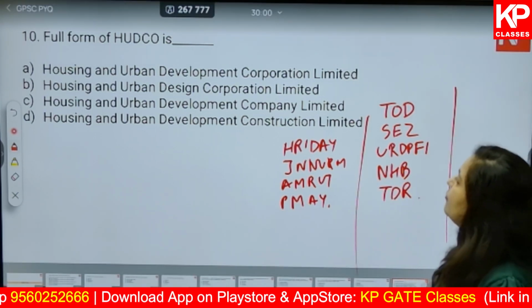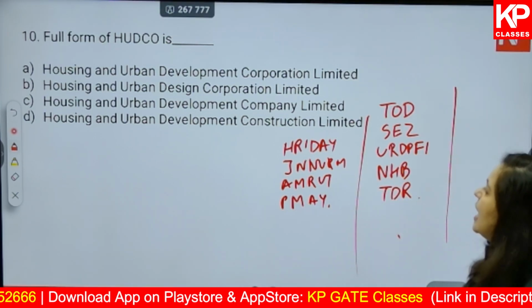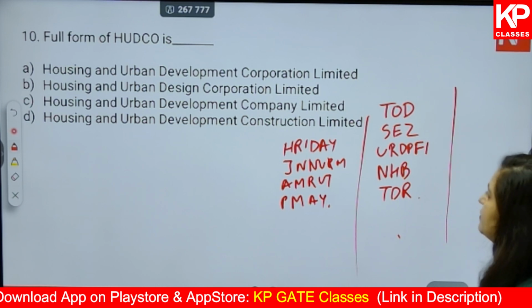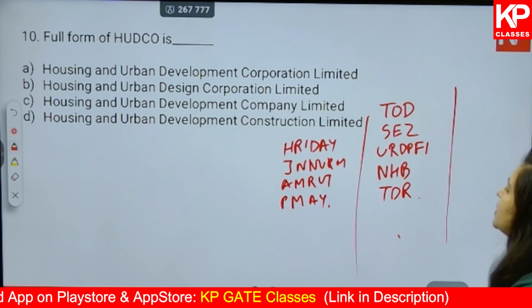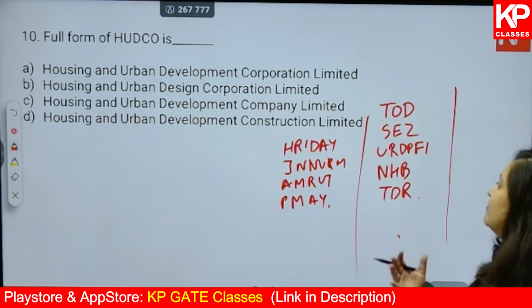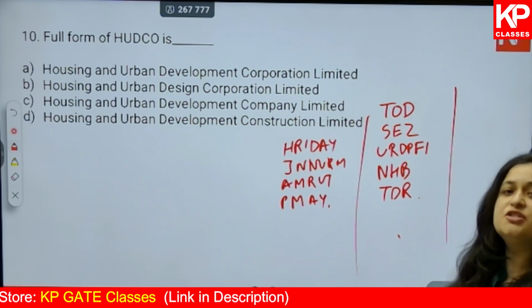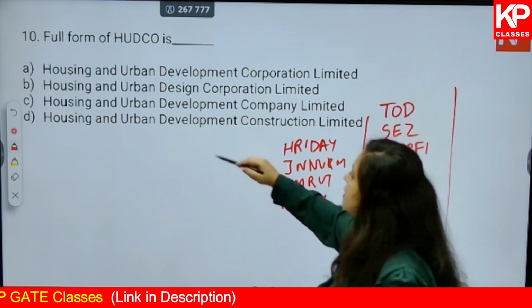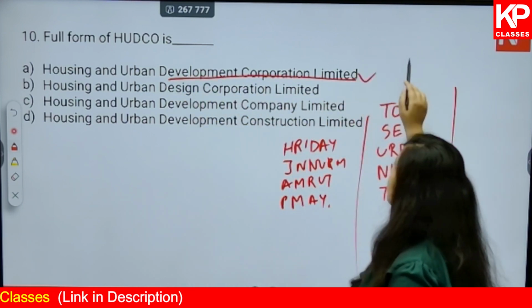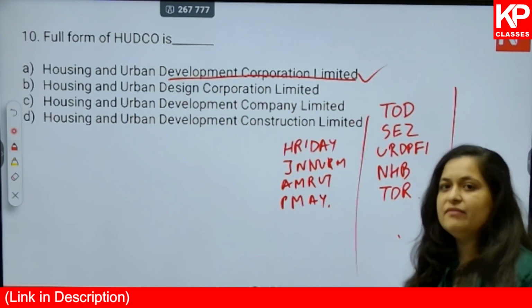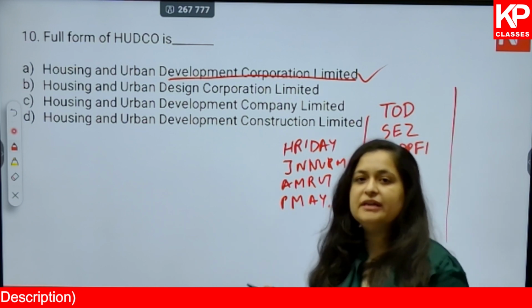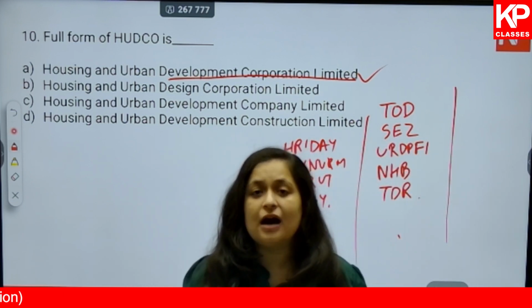Okay, so now the full form of HUDCO is Housing and Urban Development Corporation Limited, Housing and Urban Design Corporation Limited, Housing and Urban Development Company Limited, or Housing and Urban Development Construction Limited. So the correct answer is Housing and Urban Development Corporation Limited. So this is a private sector institute which deals with giving finance in the housing sector.